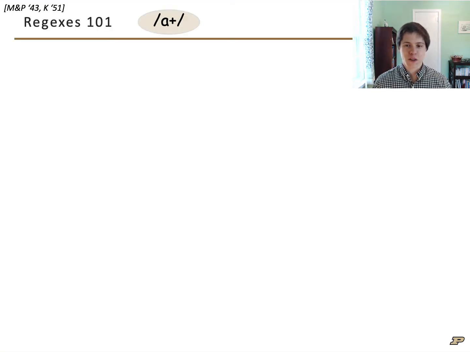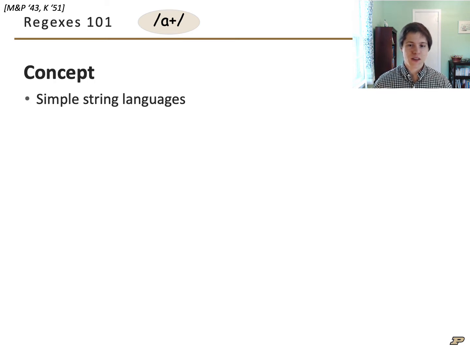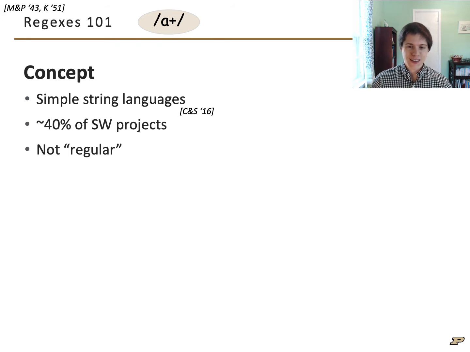Regular expressions, or regexes, are a popular tool for string matching problems. Conceptually, they're a means of encoding a simple string language, like the strings that look like email addresses. They're widely used in practice, and they're not exactly regular. Some of the regex extensions offered in most programming languages go beyond what can be done with clean, regular regexes.